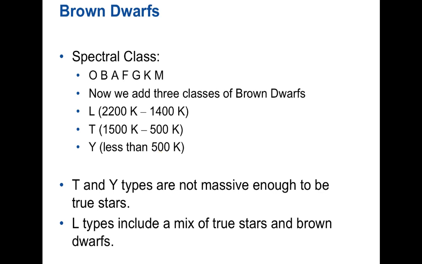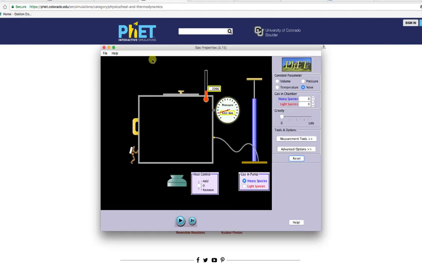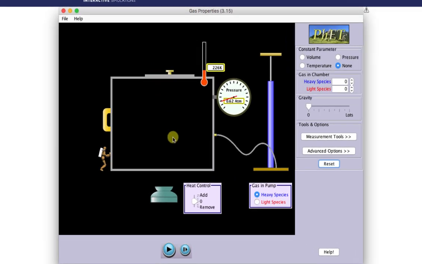So I'm going to look at a little animation here. I've shown these before. This is the PhET simulations at the University of Colorado. And there's one in here under physics, heat, and thermo, one called gas properties. I just want to review something really quick. So this is what it looks like when you open that one up, and just to remind you of the properties of regular gases.